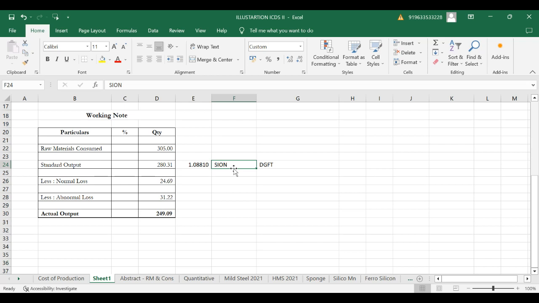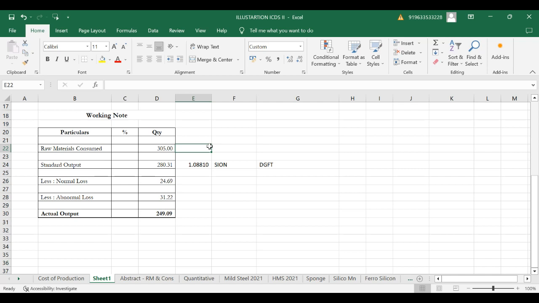So quite a relevant, quite an important point that all the valuers have to keep in mind. Definitely, at the time of performing cost audits also, we may have come across those standard norms. For export purposes, how much should be the input, how much should be the output? That input output ratio is prescribed there. And if you go by, as I mentioned, this MS ingots, there are also input output norms